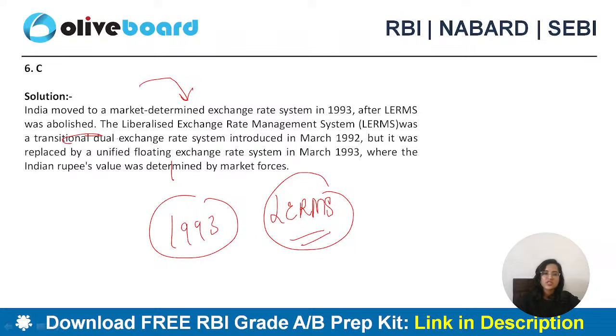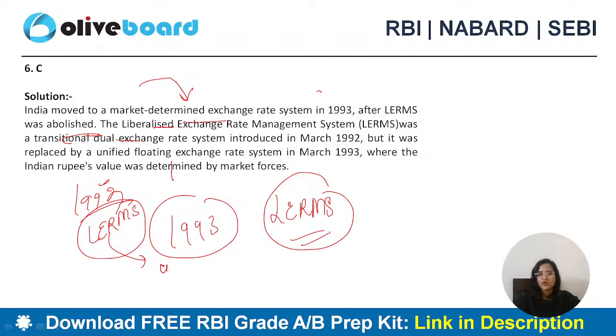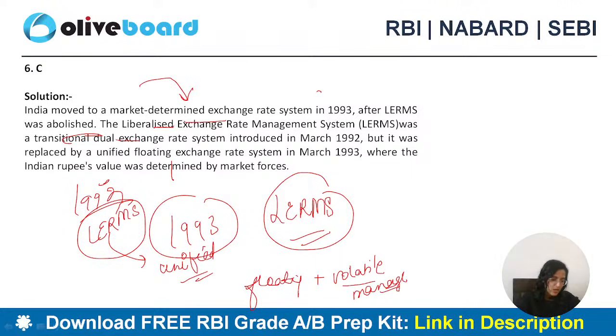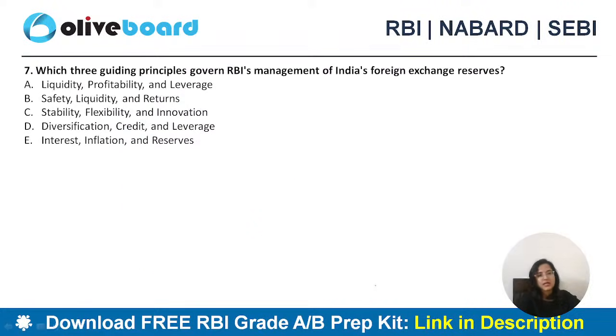LERMS was a transitional dual exchange rate system introduced in 1992, but it was replaced by unified floating exchange rate system in March 1993. So in 1992 we have this liberalized exchange rate management system. Later we changed it towards a unified floating exchange rate. So now our exchange rate is floating, but whenever required in volatile situations, we try to manage the exchange rate. Okay. Yes, Ashish, C is the correct answer.